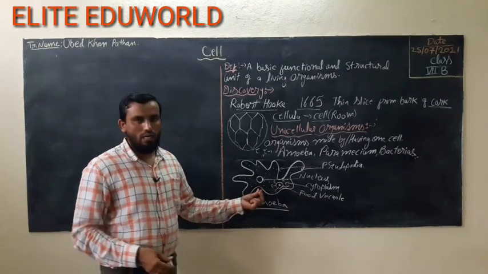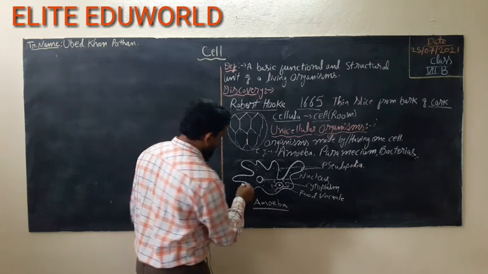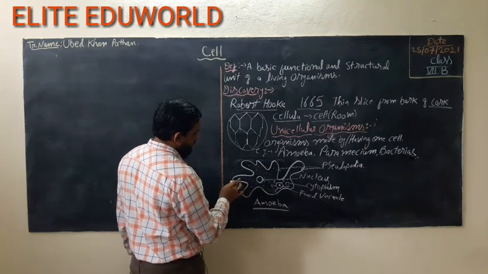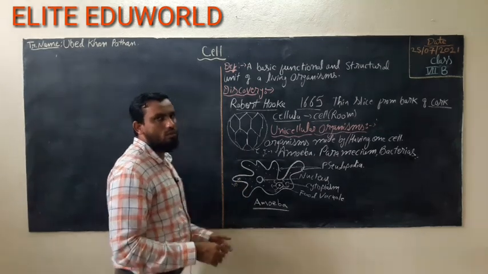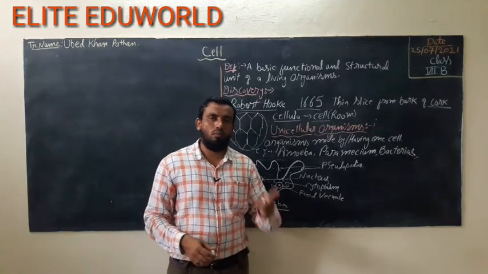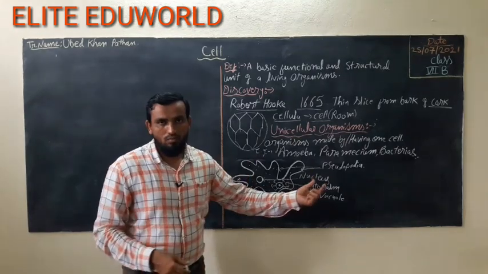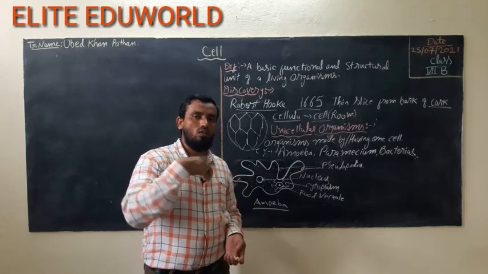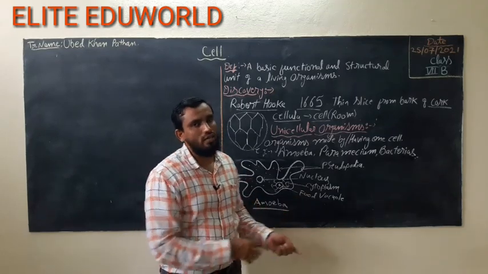Remaining waste material will be accumulated in any part of the cell membrane. Suppose here the waste material will suddenly rupture and the waste material will come out from this cell membrane. So like this all the processes can be performed by the one cell only. That is why it is called the unicellular organism. Unicell, one cell, is a single cell, but with one cell the organism can perform all the functions. That is why it is called the unicellular organism.